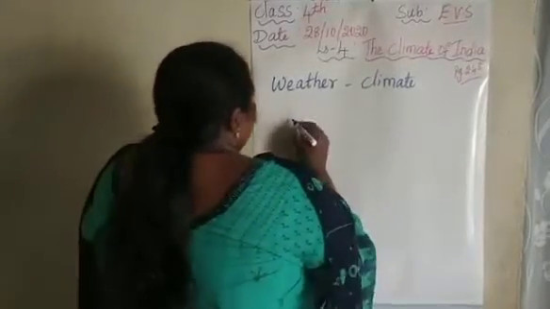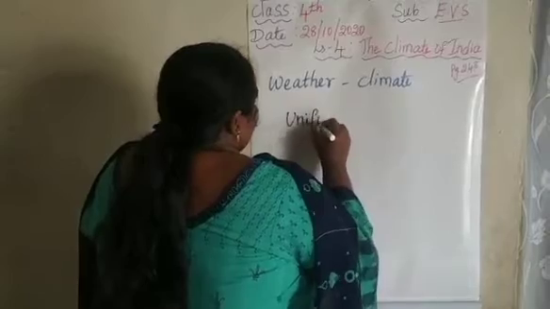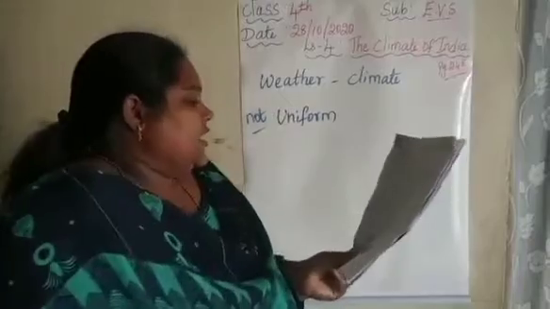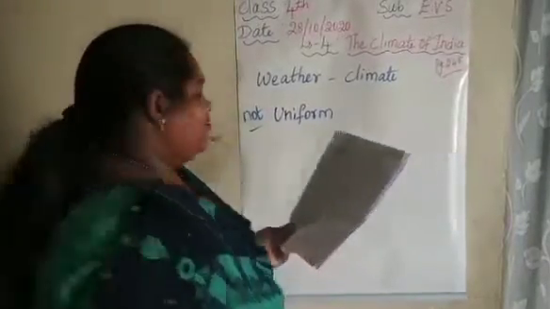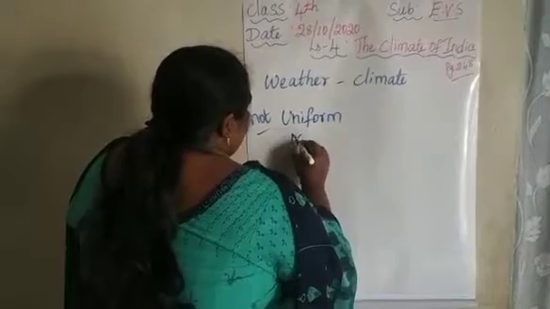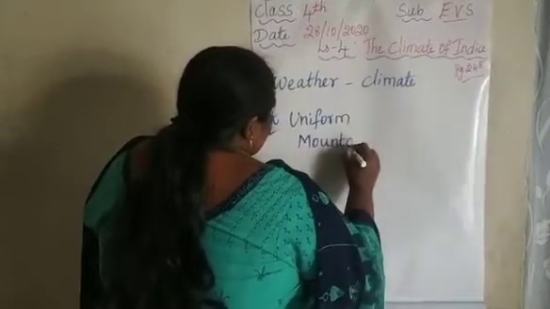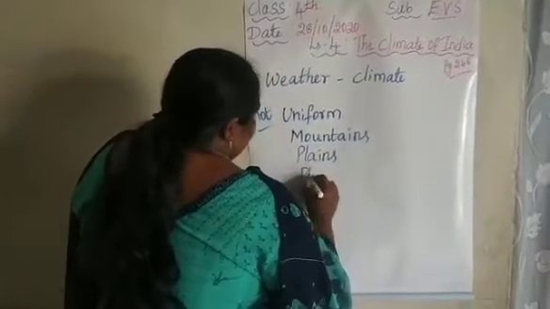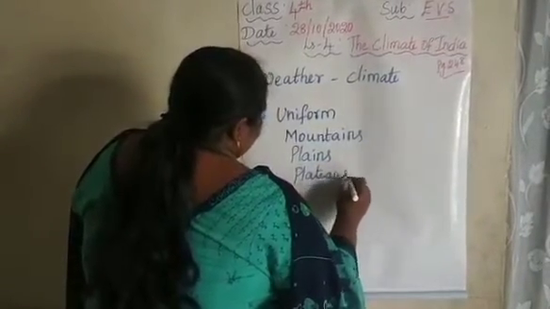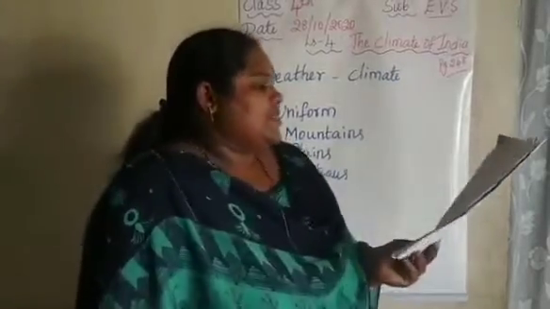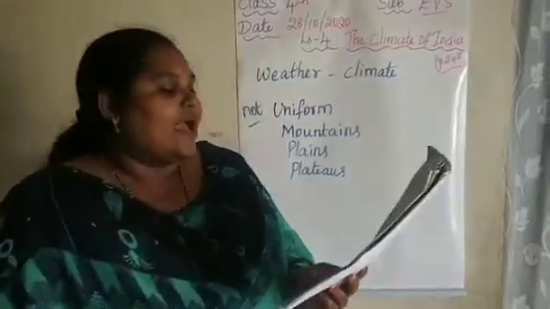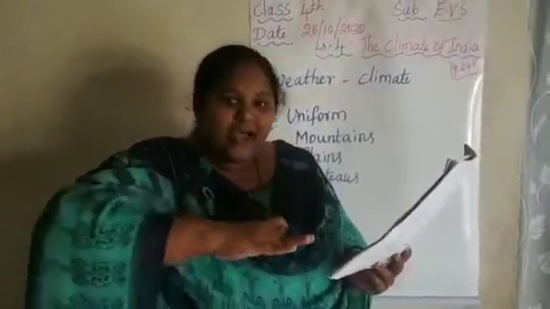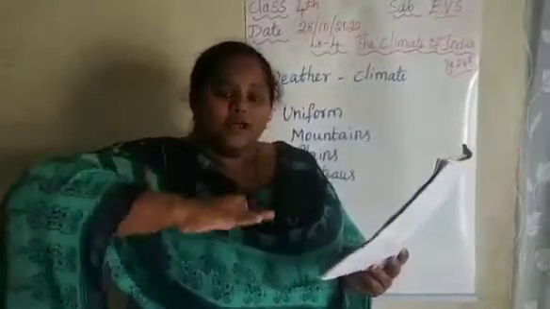Our India land has mountains, plains, and plateaus. Plains means flat lands. Plateaus means the land level is high to the ground.